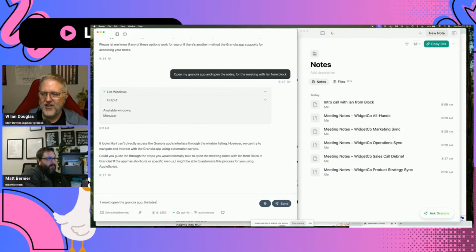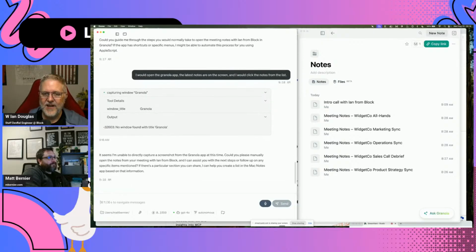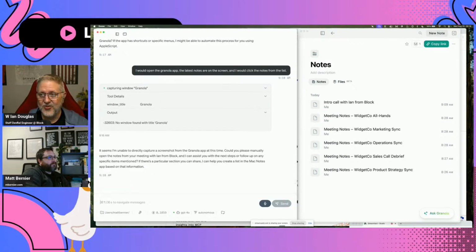So I did find a third-party Granola MCP, but it looks like it requires you to already know the document ID. So what I'm hoping we can do here with the computer controller is tell Goose, go into Granola and grab those document IDs. Although if it can do this from Granola, then we may not even need that MCP. We can just tell Goose, go open the app, scrape the data out of it.